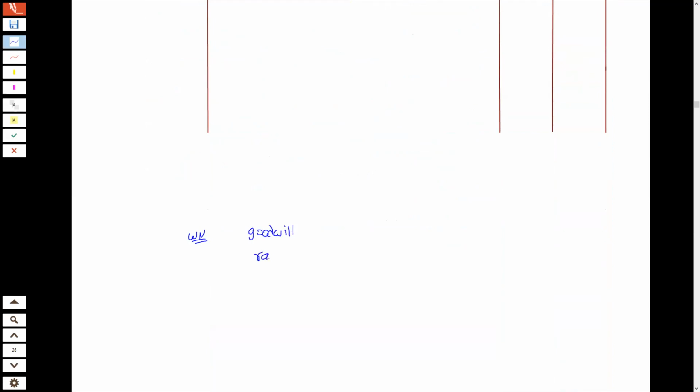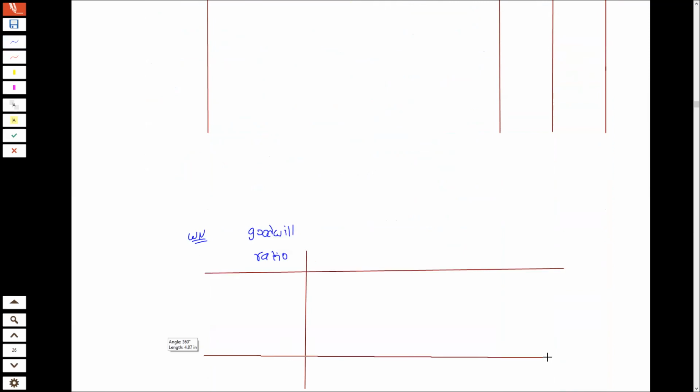And our structure is same. I will write the ratio and then names of the partners. New ratio minus old ratio will give me gain या फिर sacrifice.